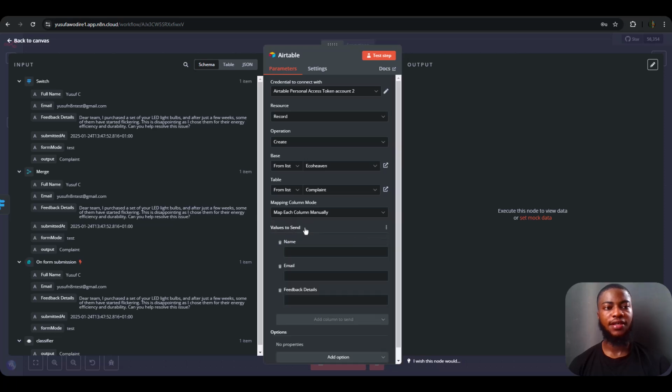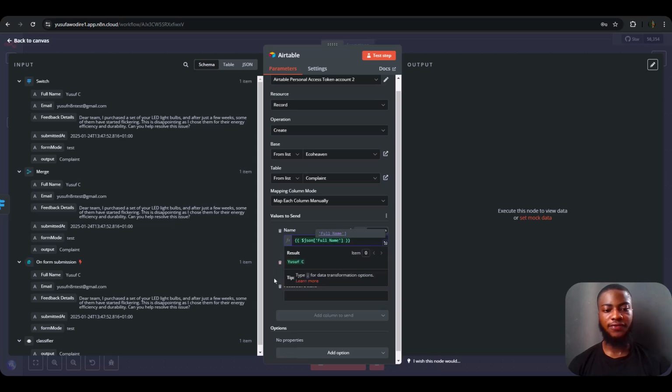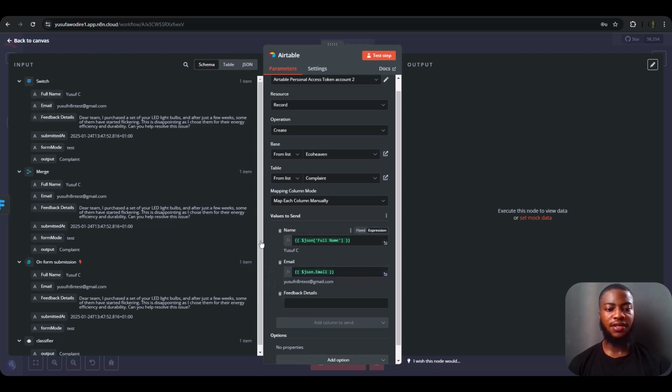And it's going to fetch the column. Yeah, good. So we are going to drag and drop this schema inside. The name, we are going to be dragging this, the full name. So the next field on the value is the email. So we are going to drag in the email here, and you can see it's outputting the value here, and the actual feedback details.